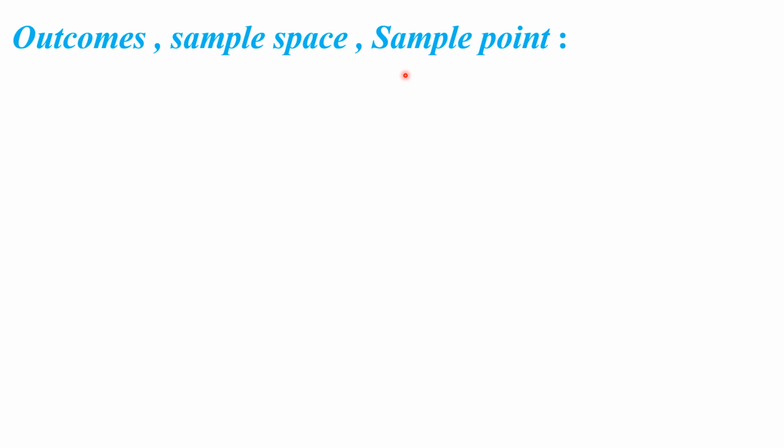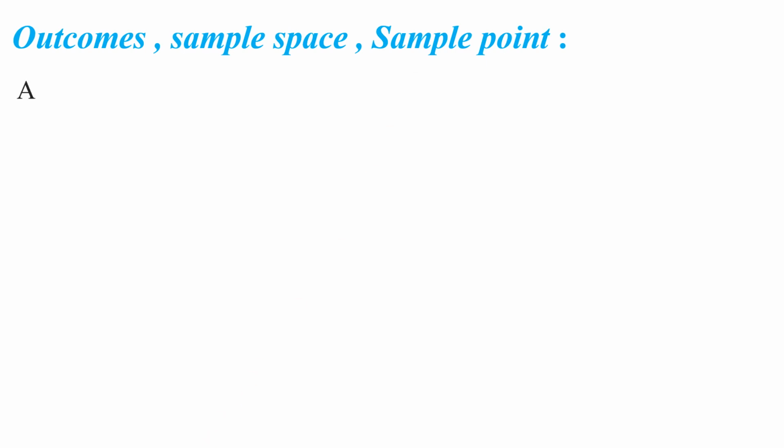That is one of the basic terms. These are also basic terms related to the axiomatic approach of probability. Now let us define each basic term one by one.